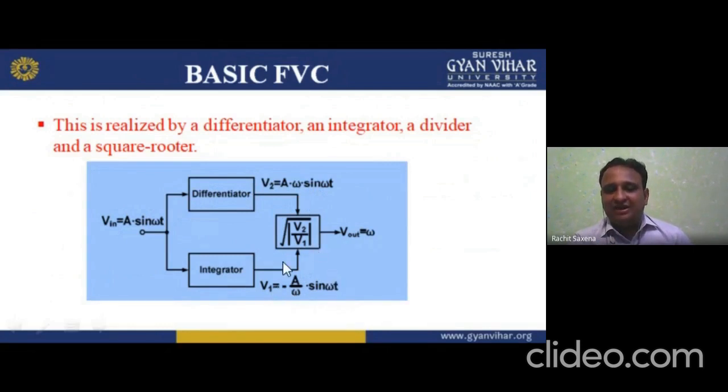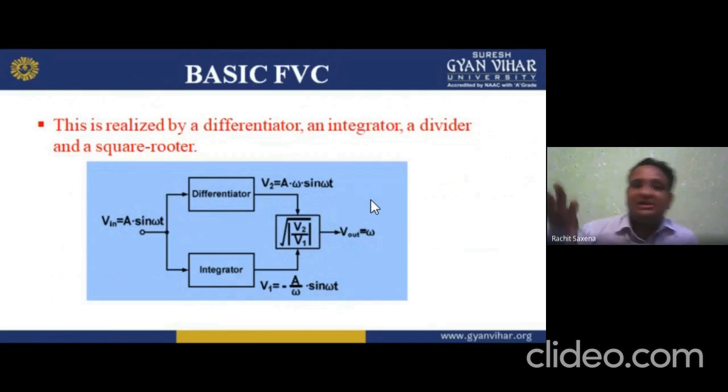Then we can divide it. We get omega cancelling out, and then we get sine omega t differentiated. Then we get the V1 by V2 output, which is the ratio of it, that is omega. So V out is the output and omega is the input frequency. So the input frequency is directly converted into output voltage. That is why it is known as FVC. FVC is what? Frequency to voltage converter.